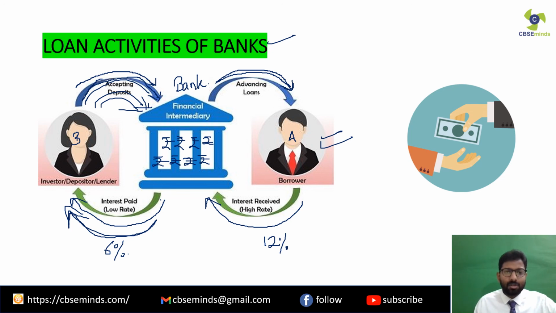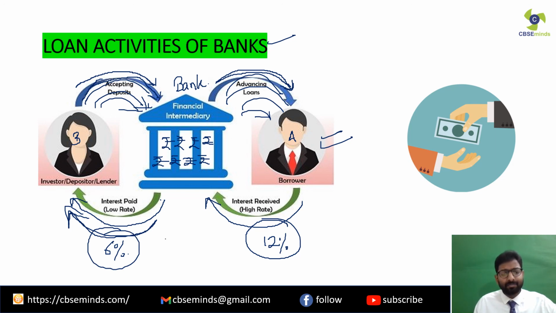So the bank will also extend loans to few persons like Mr. A who require them, and the banks will charge them interest in return for those loans, clear, and also charge the interest at a higher rate as compared to what they are paying to the depositors, clear. So this is the basic function of the bank, and whatever is the difference between the interest that is received and the interest that is paid, the difference between these two is the profit of the bank, or we can say income of the banks.